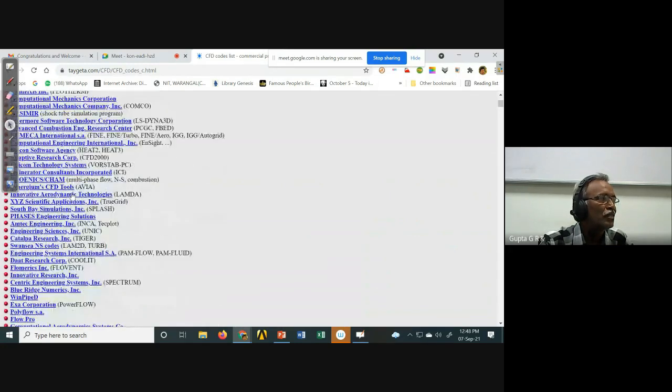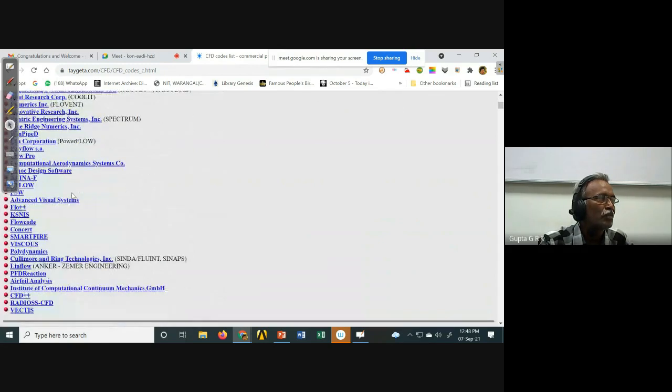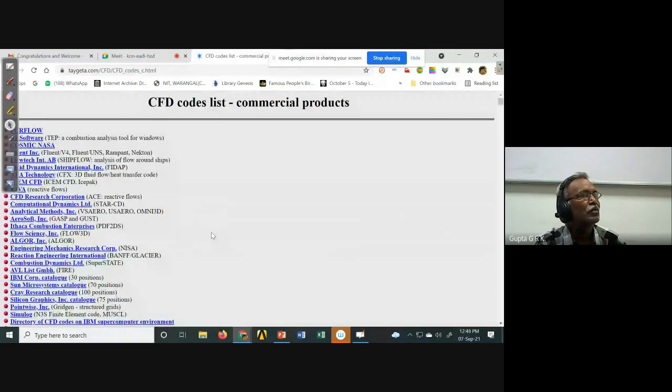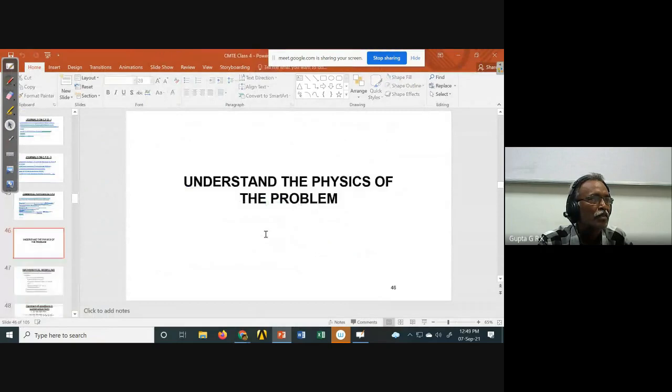All these are commercial packages available in the market. Again, every product will have its own limitations, advantages and disadvantages. Some are particularly developed for IC engines, some for turbomachines, some for combustion problems, like that. So if I want to use some package, I have to know the main applications of that. These are various commercial packages.